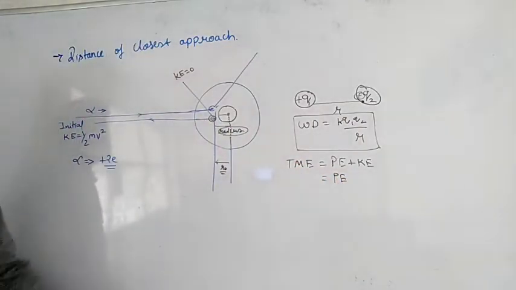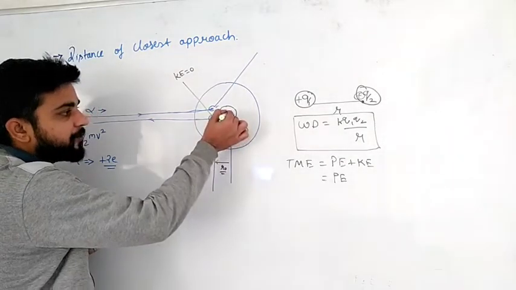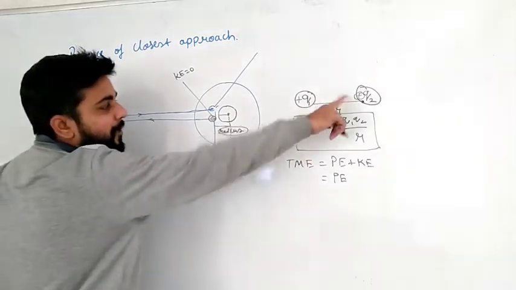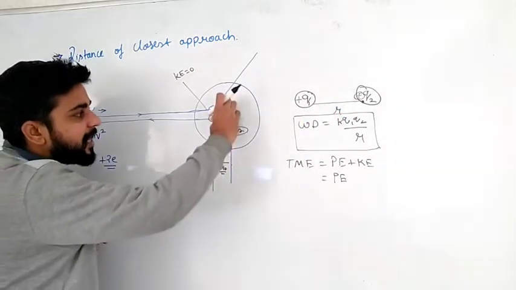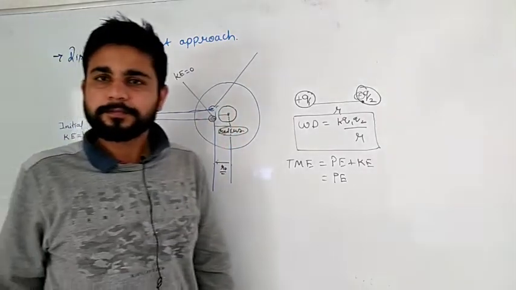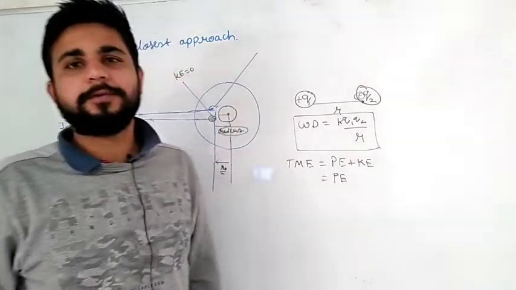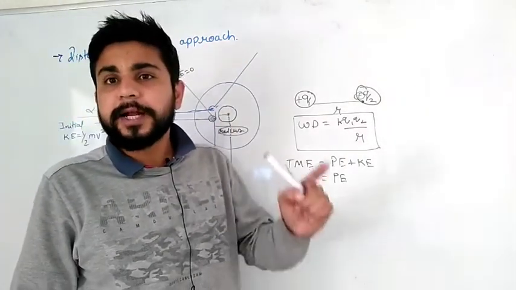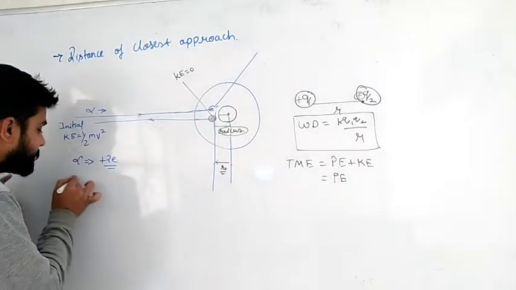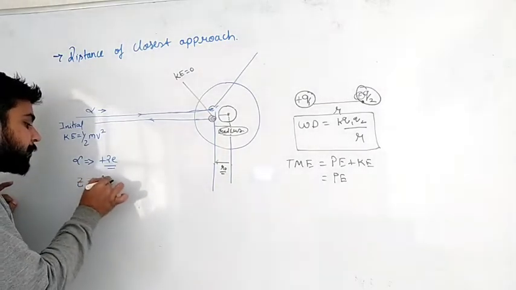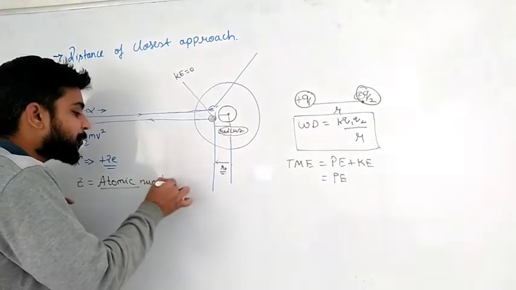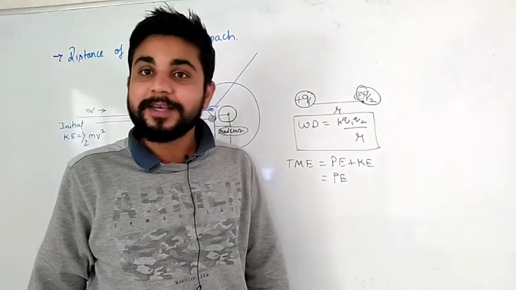And what is the potential energy at this point? Because of this positively charged particle at a distance r naught, what is the potential energy formula, sir? This is the potential energy formula. What is the charge here? How many protons are available here? One atom has how many protons? Yes sir, Z, we have studied something called Z. What do you mean by Z? Sir, atomic number. What does it give you? It gives us the number of protons and electrons.